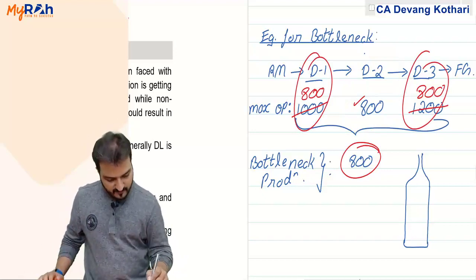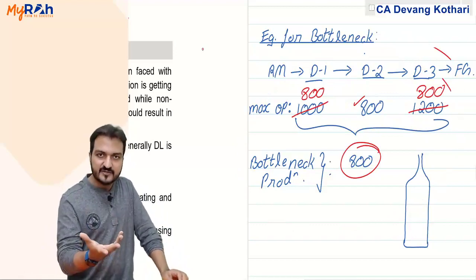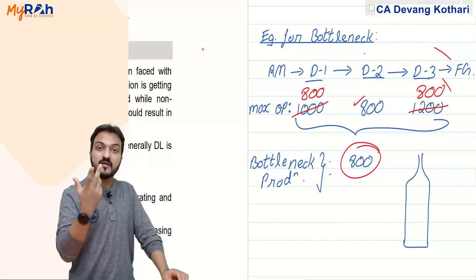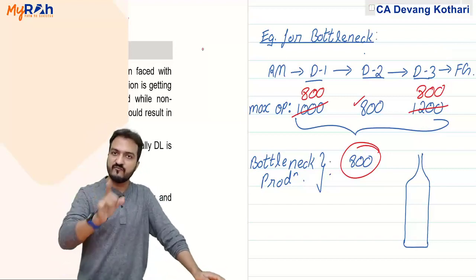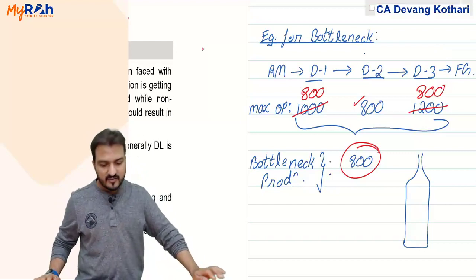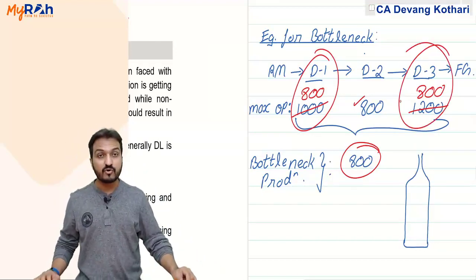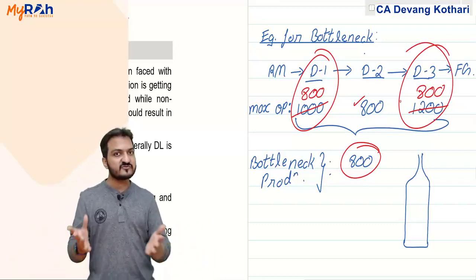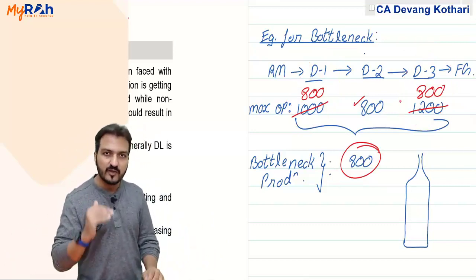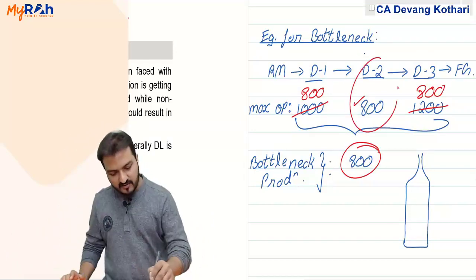In fact, in this company, if I wish to increase capacity, I might have to do some extra investment. I need to buy a new machine. Tell me, will I buy a new machine in D1 or D3? No, because these two departments already have spare capacity. If you want to increase overall production, you buy a new machine in the bottleneck department.